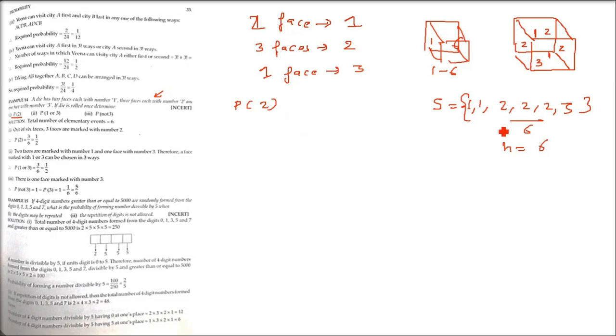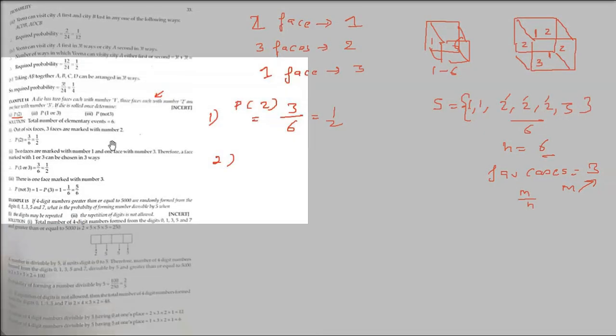First is the probability of getting 2. How many times can 2 come? 3 times. So favorable cases are 3. 2 is coming 3 times. Favorable cases we represent by M, and M by N is the probability. M is the favorable cases, N is the total number of cases. So 6 are the total number of cases. So 3 by 6 is half.